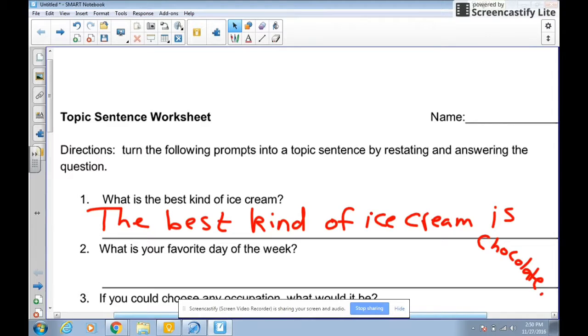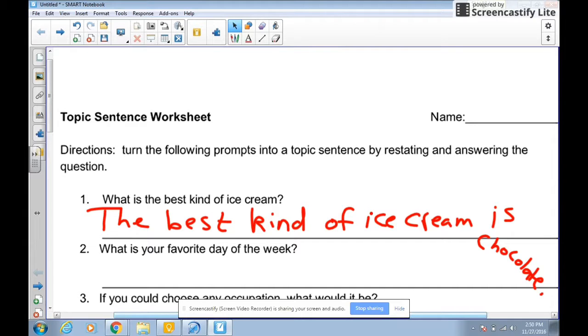So whenever I look at one of these questions, the first thing I need to do is form an opinion. And some of these questions, especially when we start talking about different topics, might be a hard question for some of us because we might not be on one side or the other. But when you're writing an argumentative paper, it's important to take a stand on one side or the other. In other words, you can't be in the middle.